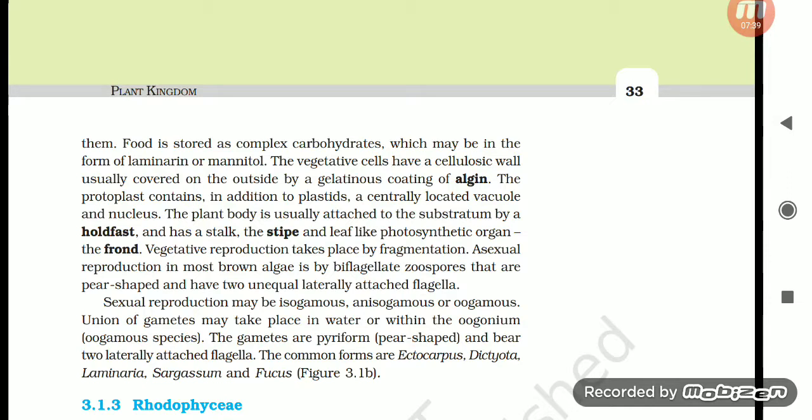The vegetative reproduction takes place by fragmentation. Asexual reproduction in most brown algae is by biflagellate zoospores that are pear-shaped and have two unequal laterally attached flagella. Sexual reproduction may be isogamous, anisogamous, or oogamous. Union of gametes may take place in water or within the oogonium in oogamous species. The gametes are pyriform, pear-shaped, and bear two laterally attached flagella. The common forms are Ectocarpus, Dictyota, Laminaria, Sargassum, and Fucus.